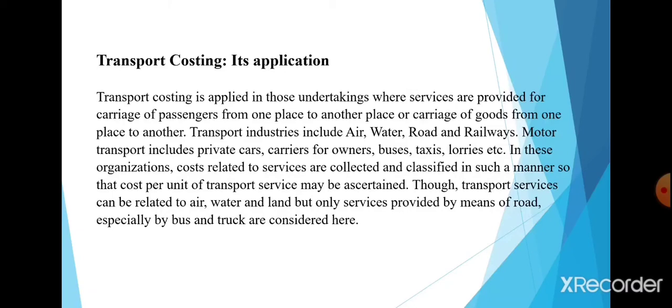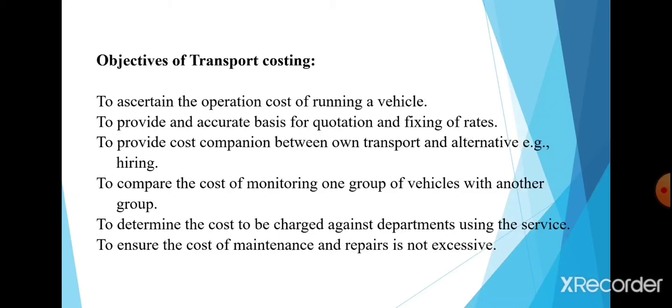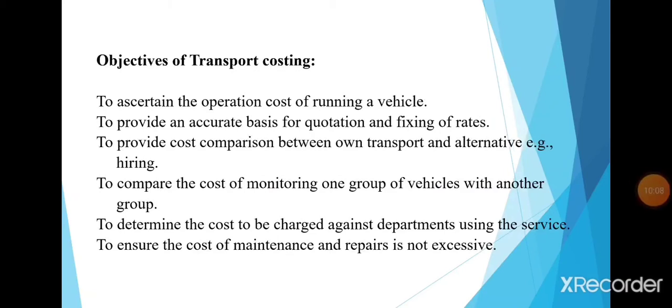So what are the objectives of transport costing? First objective is to ascertain the operation cost of running a vehicle. Second is to provide an accurate basis for quotation and fixing of rates. Third one is to provide cost comparison between own transport and alternative, for example hiring.